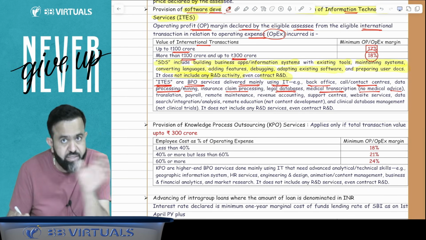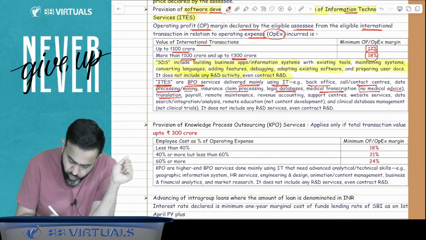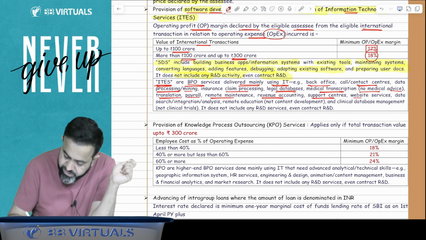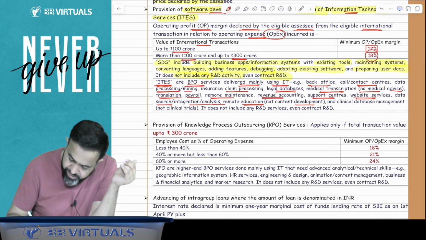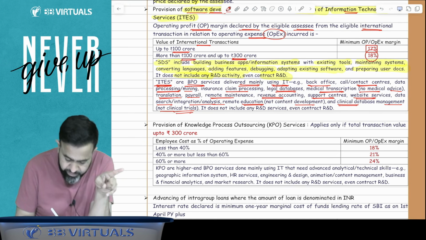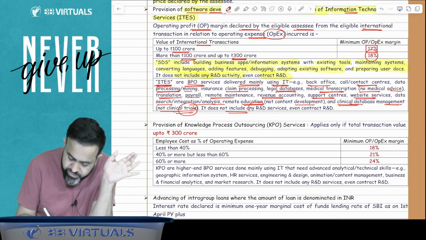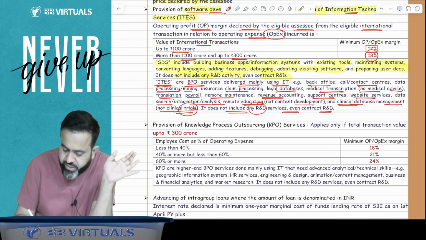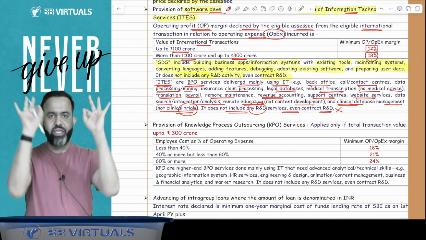No medical advice. They are doing only medical transcription or translation, or payroll service, remote maintenance service, revenue accounting service, support center, website service, data search, integration analysis, and remote education, not content development, and clinical database management service, not clinical trials. They are not doing the trials. It does not include research and development service, even contract R&D. So research and development is not included. So how can we understand that?